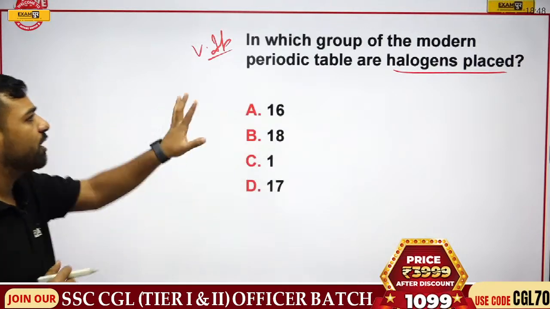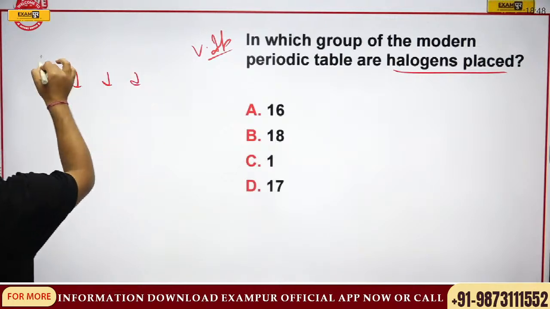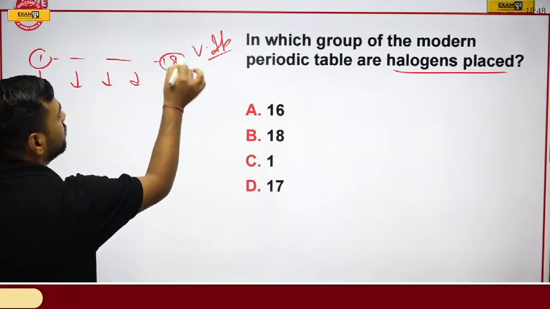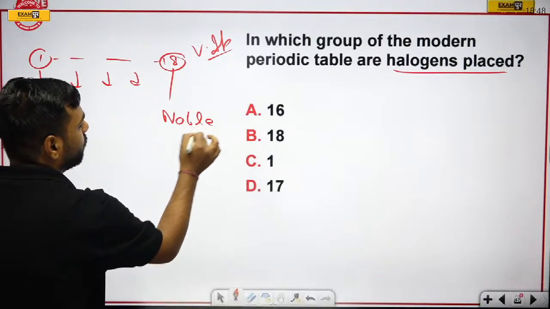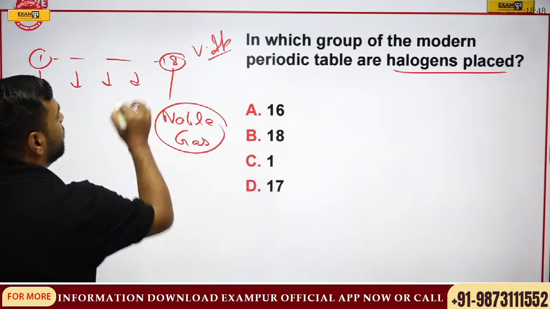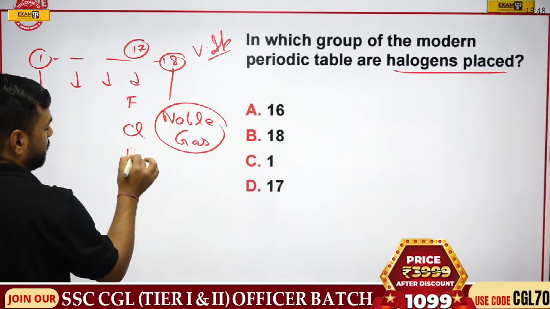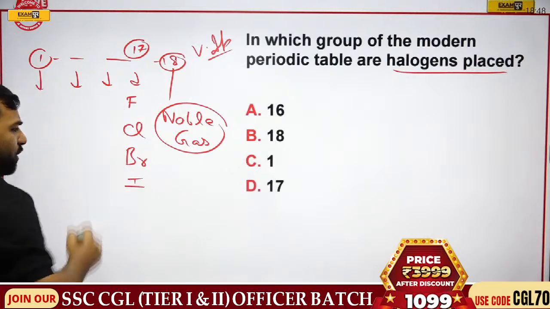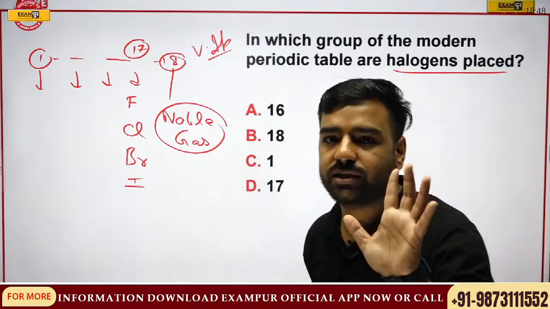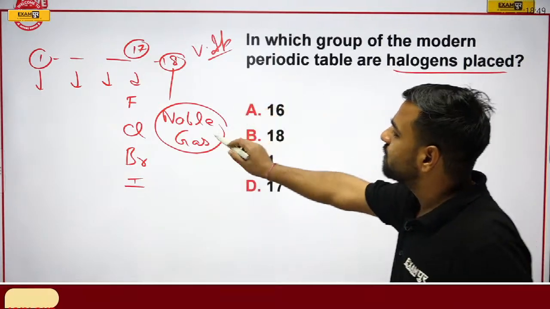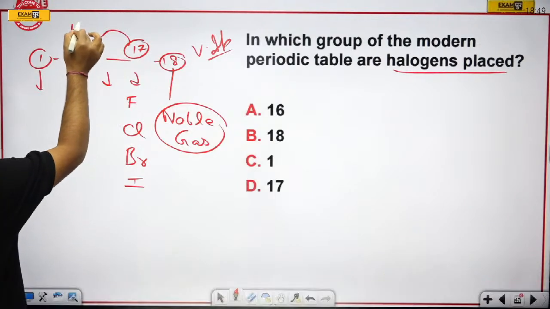Great. So what I was talking about, if I talk about the groups, how many are there? We have groups 1 to 18. Right? So the 18th group contains the noble gases. But if I talk about the 17th group, we have fluorine, chlorine, bromine, iodine. All these are known as halogens. Please remember, the 18th was noble gases. If I talk about the 17th, these are halogens.